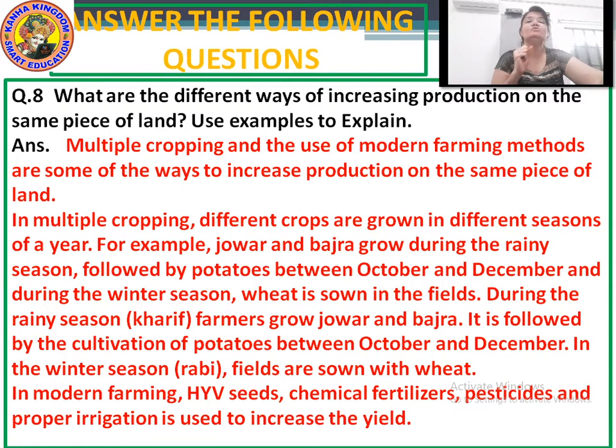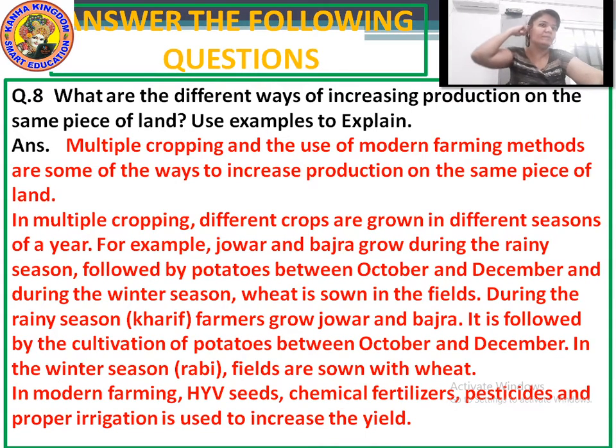Multiple cropping means throughout the year you have to grow different crops as per the season. Like if it is rainy season, then jawar and bajra. If it is winter season, then you have to grow wheat on it. And with this, you also have to use the modern farming method. With this process, we can increase the production on the same piece of land.